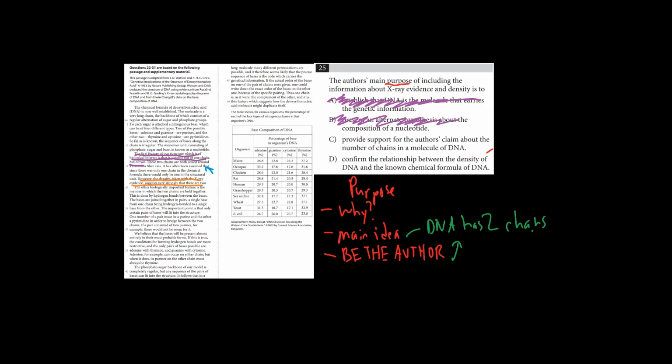C, provide support for the author's claim about the number of chains in a molecule of DNA. And that sounds exactly like what we're looking for, so it's probably letter choice C. Let's go ahead and confirm by ruling out letter choice D. It says, confirm the relationship between the density of DNA and the known chemical formula of DNA. The density and X-ray thing is really just to support it because the conclusion is that there are two. So we're not really trying to prove that there's a relationship here. So we're going to stick with what we were looking for, and that's letter choice C, and that'll be our answer.